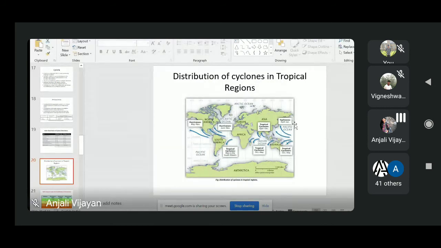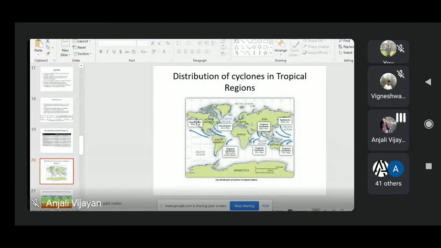Okay. Then, if the same tropical cyclone happens in the North Atlantic Ocean, which is somewhere here, or in the Northeast Pacific Ocean, east of the dateline. The dateline is an imaginary line which runs from the North Pole to the South Pole and divides the world into the Western Hemisphere and the Eastern Hemisphere. It is a zigzag line, approximately like this. So it divides the entire world into two halves, Western Hemisphere and Eastern Hemisphere.